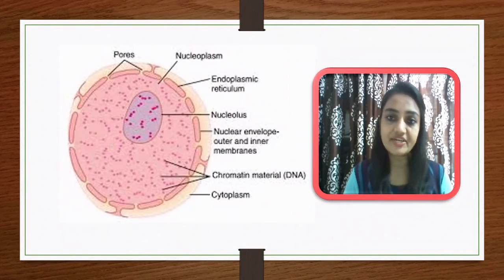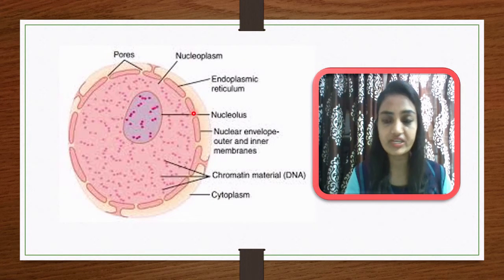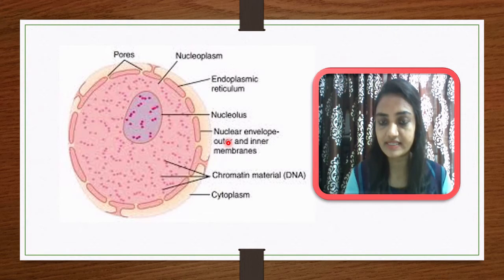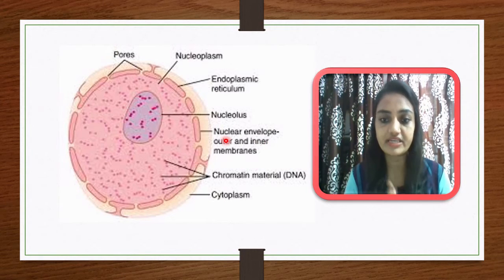Now let me try to understand the basic structure of any nucleus. First of all, the outermost layer surrounding the nucleus is the nuclear envelope. Any eukaryotic cell has the characteristic feature of a nuclear envelope. As we have discussed already, prokaryotic cells do not have a nuclear envelope, and that's why they are considered prokaryotes. Here we are talking about eukaryotic cells, which possess the nuclear envelope, and that differentiates them from prokaryotic cells.